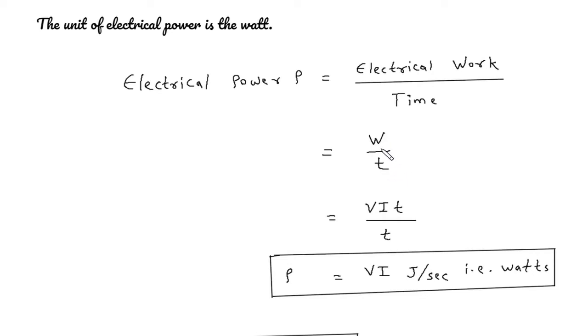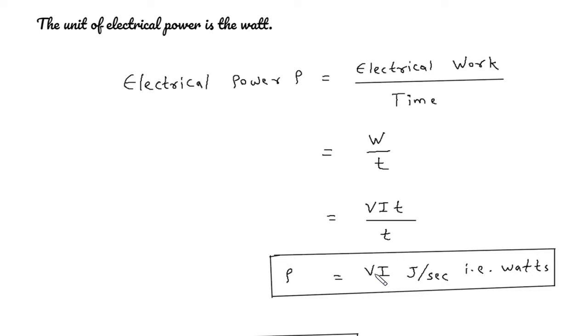We also know that electrical work is equal to VIT, where V is voltage, I is current and T is time. So this time and this time will get cancelled. So we get P = VI, joules per second, that is watts.